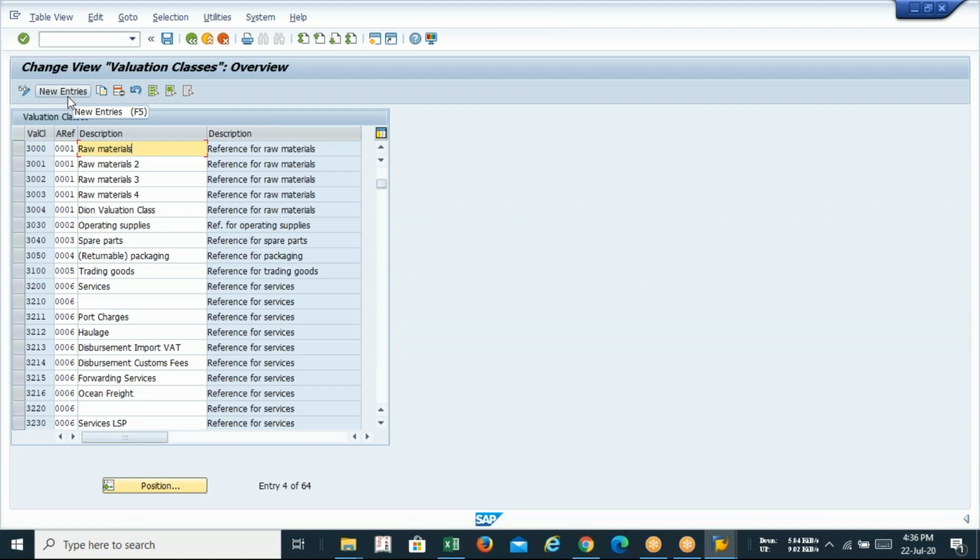My recommendation, do not do this kind of practice, because if we are on the same server, everyone has a right to access the default setting. So 3000 is the valuation class for default setting. So you just check it, nothing to do with this. And you can see that in my case, valuation class is existing. 3000 is my valuation class and it is existing.